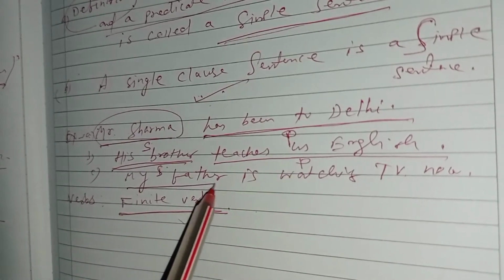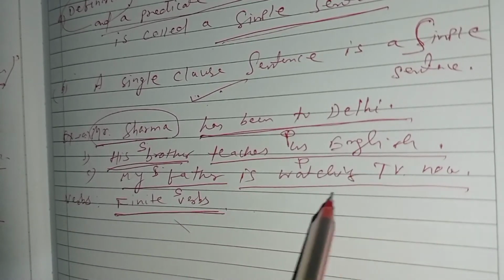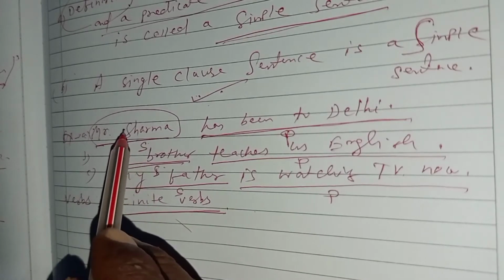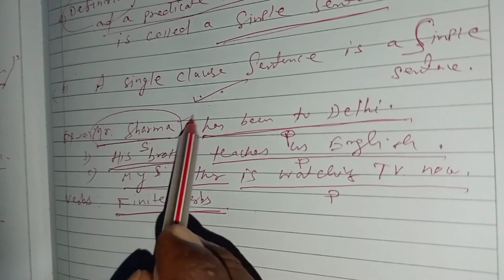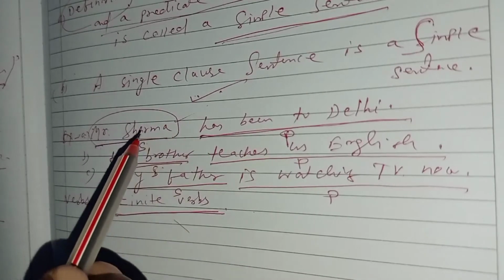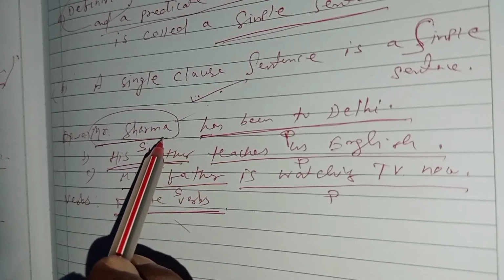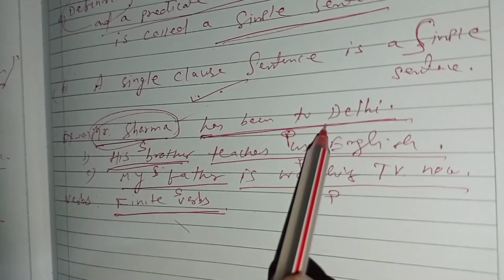Similarly, my father is the subject, is watching TV now is the predicate. If you make a question with what or who, you can get the subject. Remember, what the subject does, or what is stated or spoken about the subject, is called the predicate.